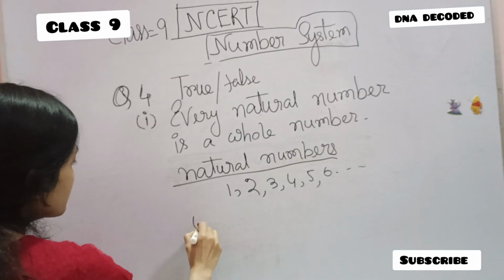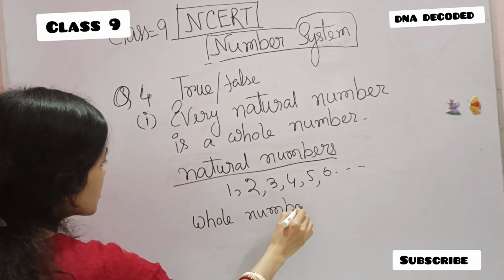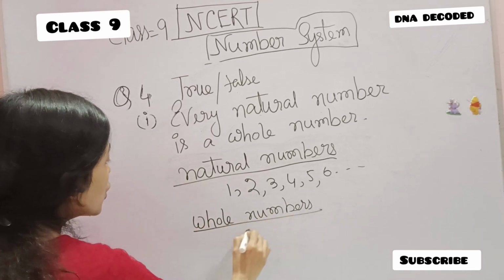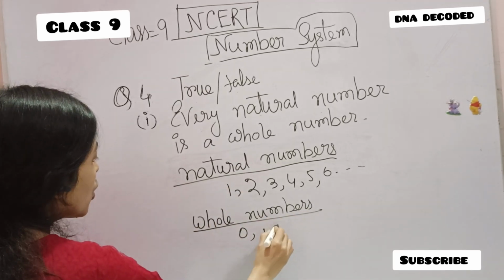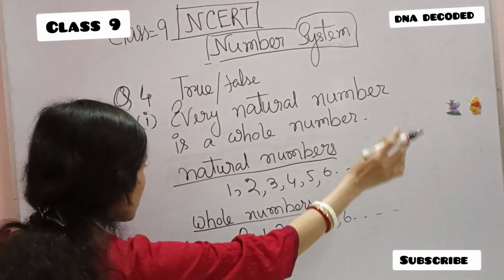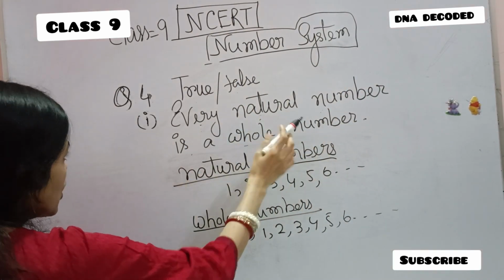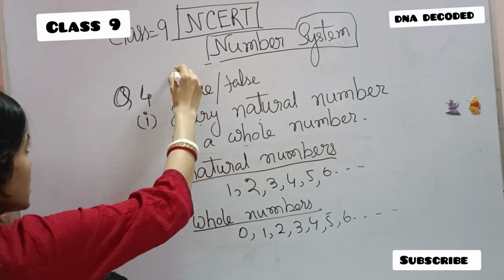And what are whole numbers? Including 0, all the numbers are whole numbers. So we can say that every natural number is a whole number. So the statement is true.